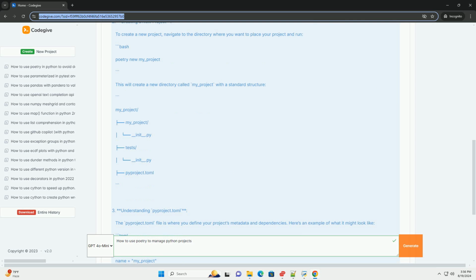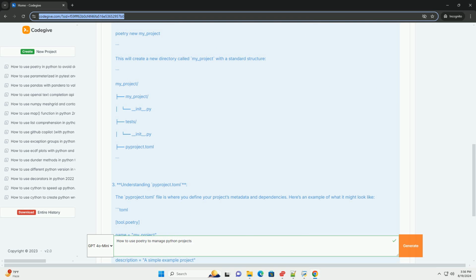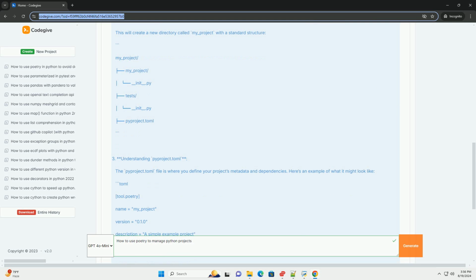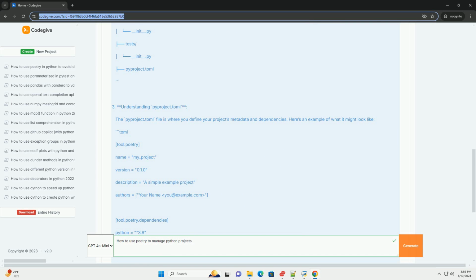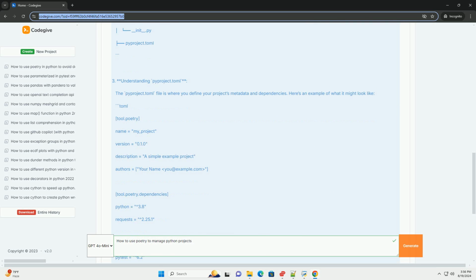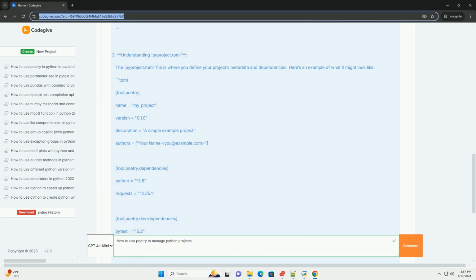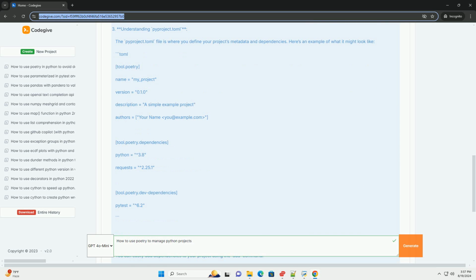The pyproject.toml file is where you define your project's metadata and dependencies. Here's an example of what it might look like. [tool.poetry] name = "my-project" version = "0.1.0" description = "A simple example project" authors = ["Your Name <you@example.com>"]. [tool.poetry.dependencies] python = "^3.8" requests = "^2.25". [tool.poetry.dev-dependencies] pytest = "^6.2".